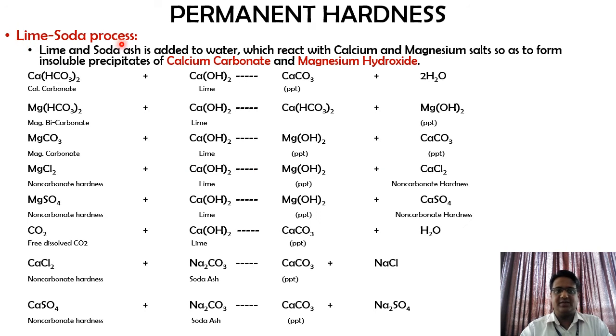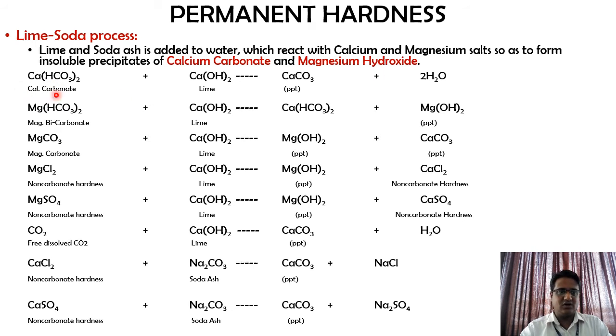Next is the soda lime process. Lime and soda ash are added to the water, which react with calcium and magnesium salts so as to form insoluble precipitates of calcium carbonate and magnesium hydroxide. Let us read this sentence once again. Lime and soda ash are added to water, which react with calcium and magnesium salts so as to form insoluble precipitates of calcium carbonate and magnesium hydroxide.